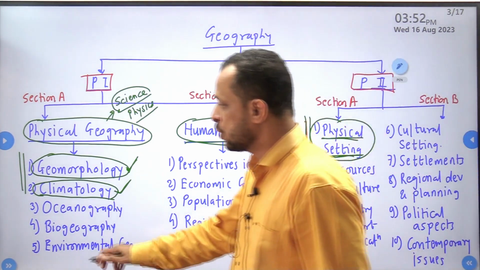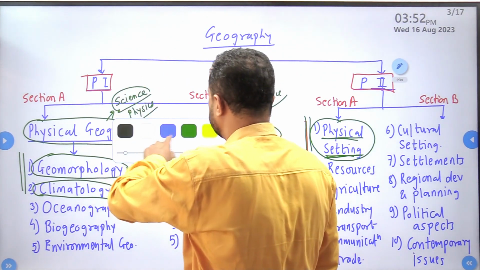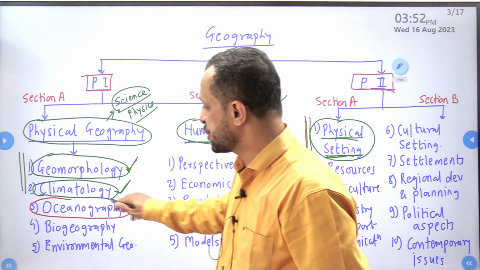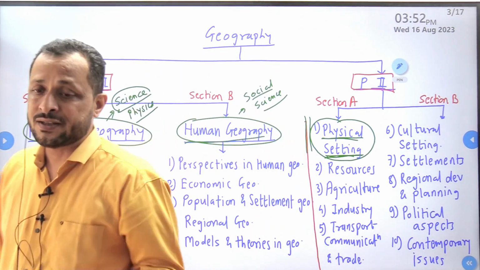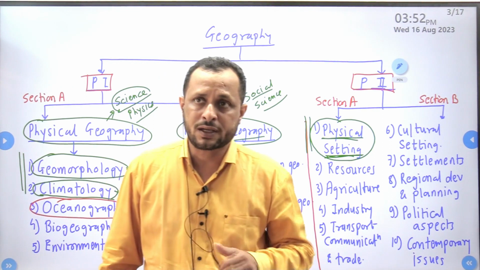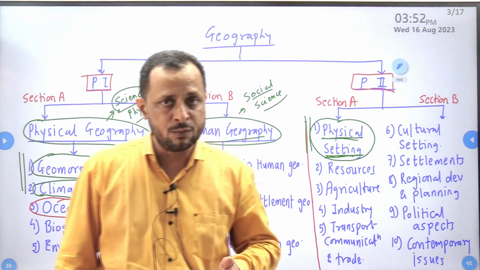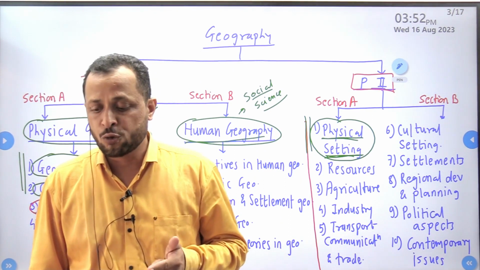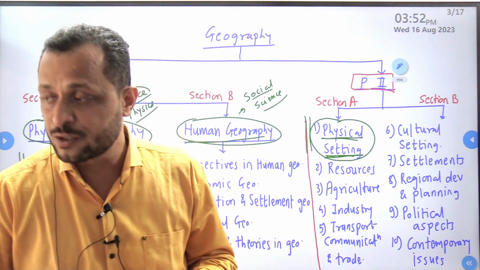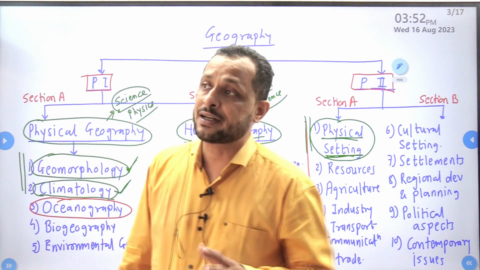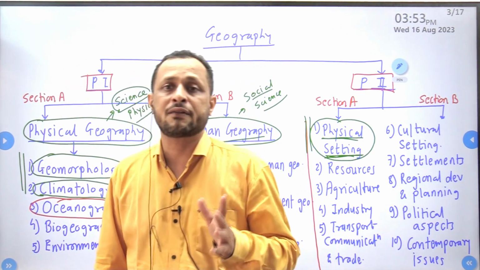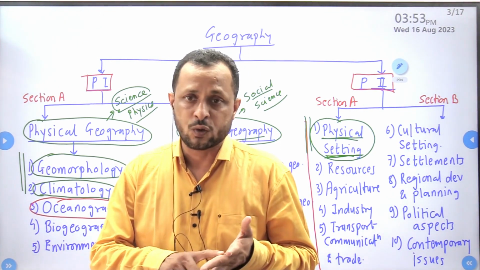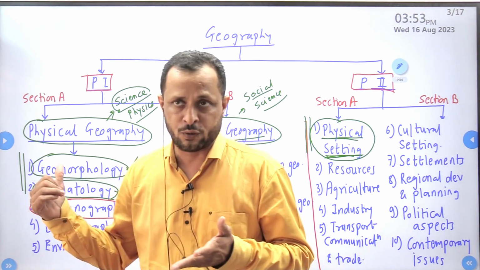Then oceanography. Oceanography is going to be the study of what? Hydrosphere or the oceans. What is at the ocean bottom? What type of landforms are present at the bottom of the ocean? Ocean water temperature, ocean water salinity. You may be aware that ocean water tastes salty. So why is that taste salty? After that, there are various movements of ocean water like waves, tides, ocean currents, all those things we have to study over here.